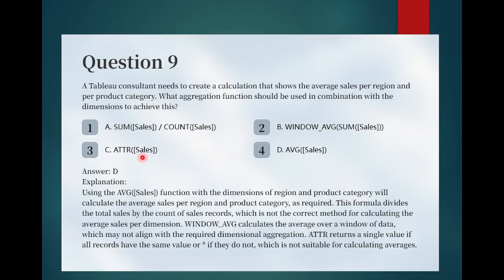And the attribute of sales will return a single value if all records have the same value, but if there are different values, it will return an asterisk, so it is not suitable for calculating averages. So option D is correct, average of sales.